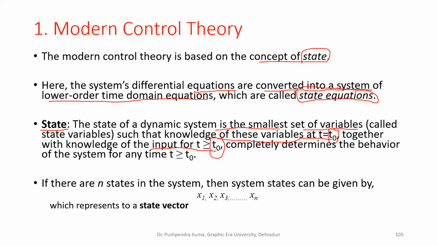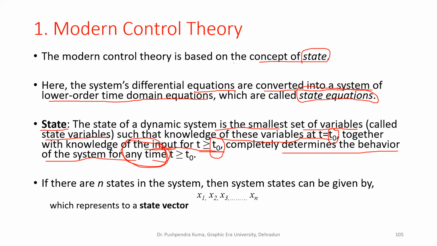So if you know the value of these state variables at initial time t0 and the value of input at times greater than or equal to the initial time, then you can completely determine the behavior of the system for any instant of time. For any instant of time, you can predict how the system will behave, what will be the output of your system.